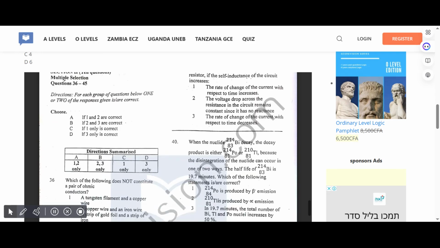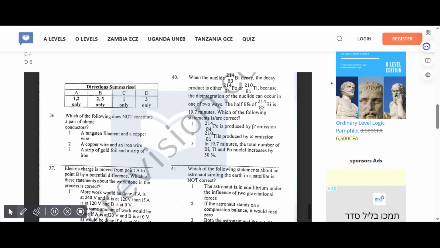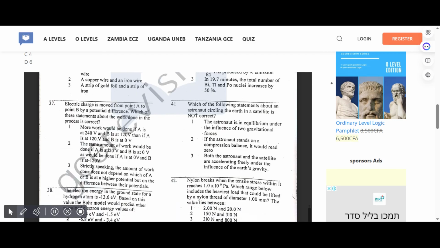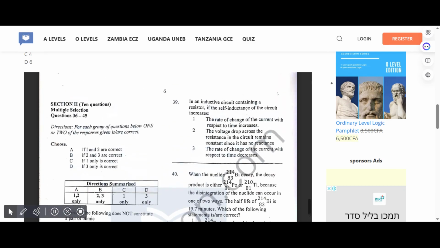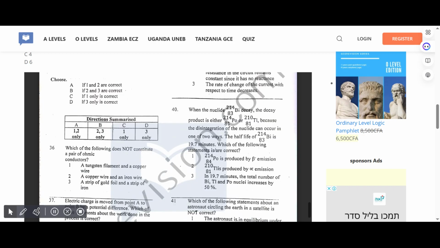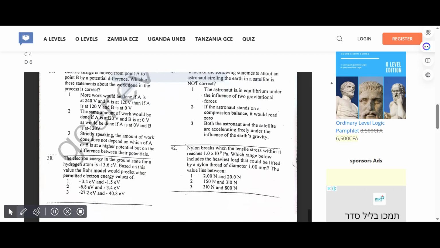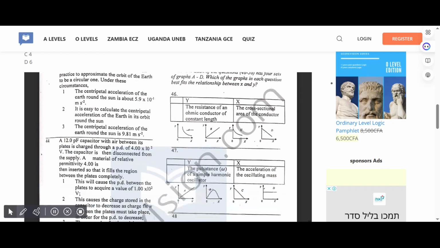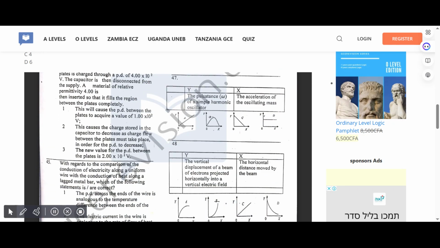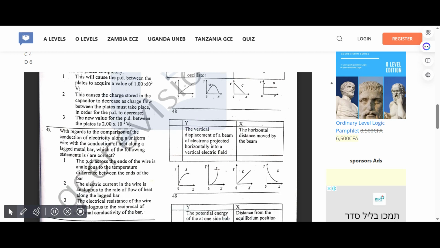So for questions 36 to 45, I'll just give you the answers. You can read it and watch the video, continue reading and see how they come about. For 36, the correct answer is B. For 37, B. For 38, C. For 39, C. For 40, A. 41, B. 42, D. 44, C. 45, A.